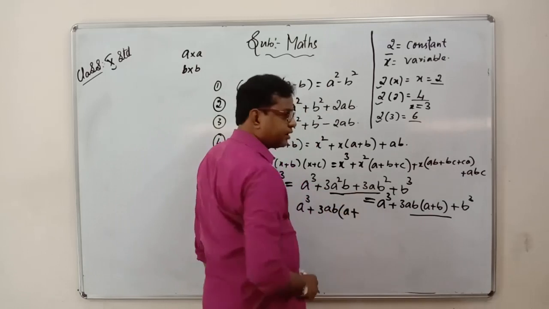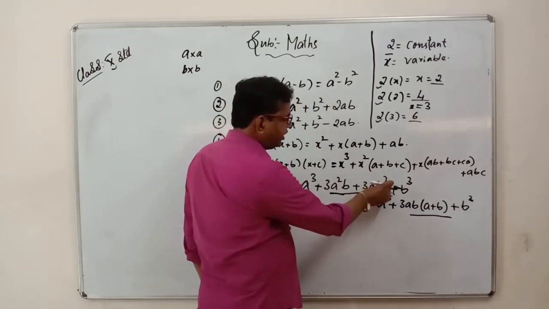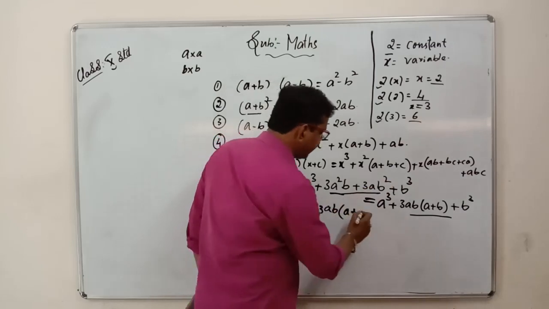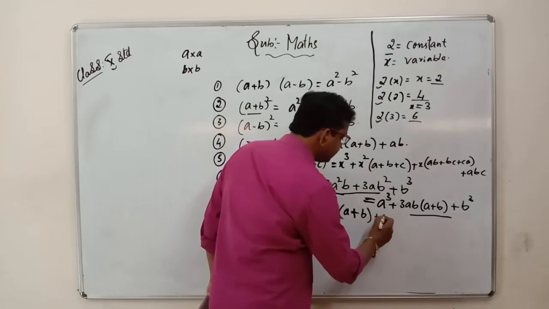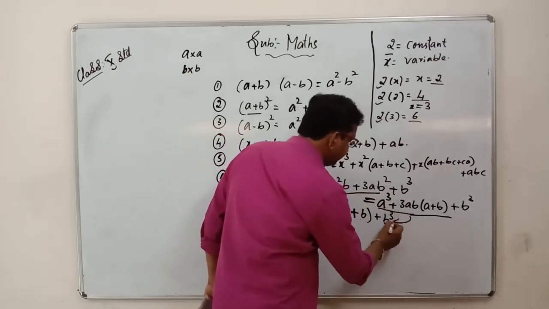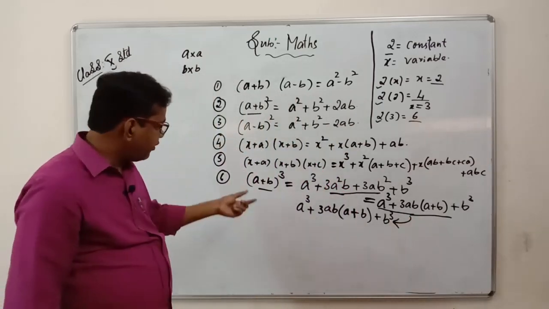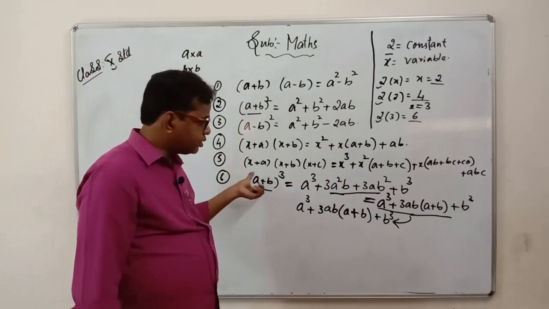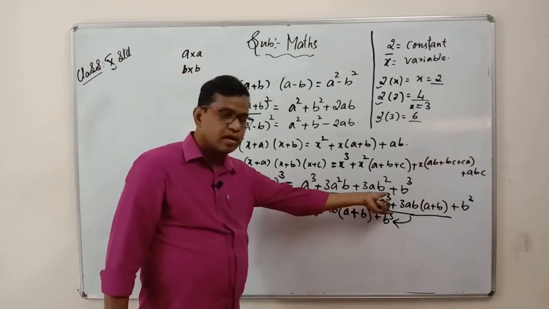In this, what can I take common? Already we have taken 3ab, and in b square, in 2b only 1b is remaining, so I can take b. Then what is remaining here? Plus b cube. You observe this formula and this formula, they are both the same. Why I am telling this is that while using the formulas, either we can write the formula in this way or we can write it in this way also.